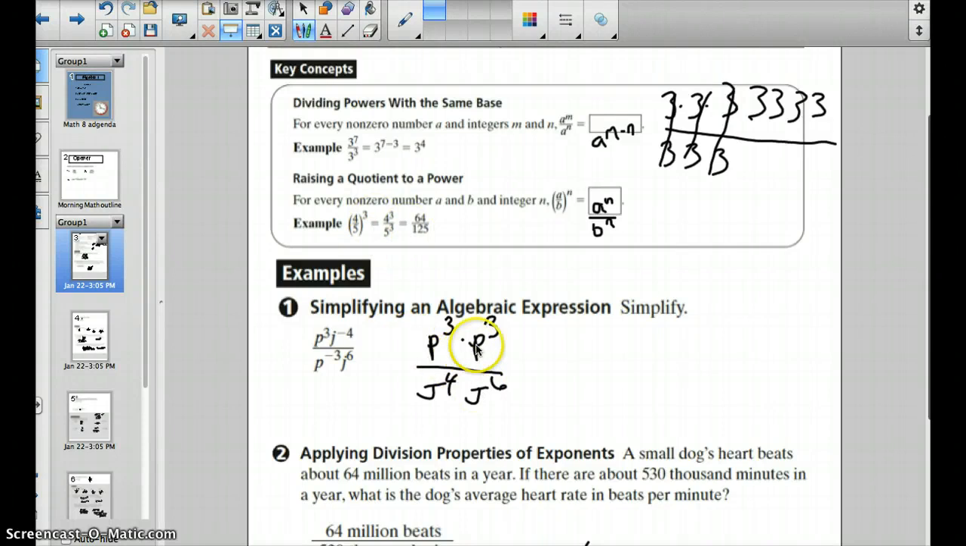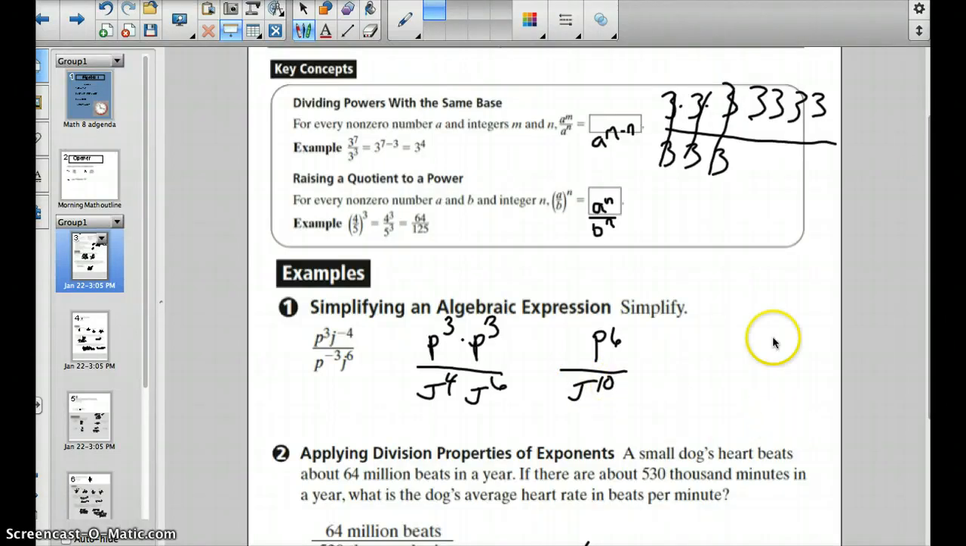And so now remember, if we have p to the 3rd times p to the 3rd, that becomes p to the 6th, and then divided by j to the 4th times j to the 6th. If we add those exponents, we get j to the 10th. So it's very important to keep track of your rules and ask yourself what is really happening. As long as you follow your instincts, you're going to do fine with these.